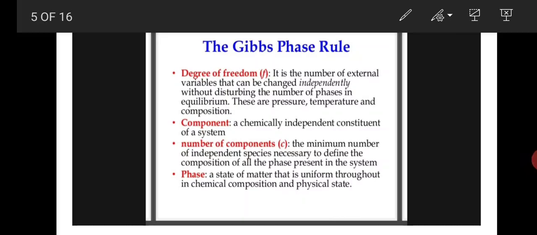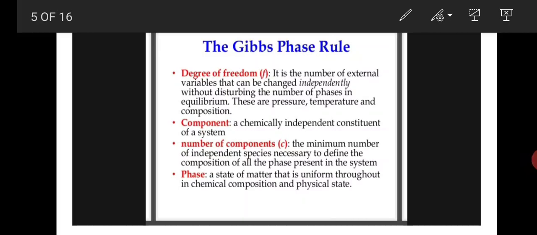And ice is also water but that is in solid state. The chemical composition of ice, liquid water and vapor is the same chemical formula H2O, but the phases are different: solid phase, liquid phase and gaseous phase.